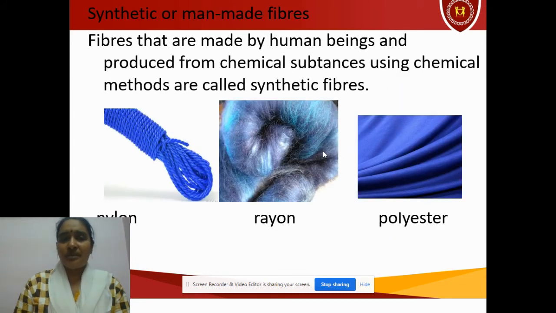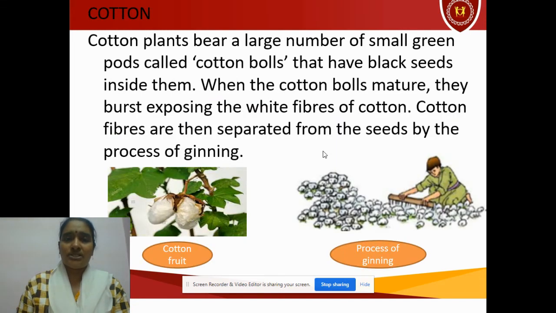Next, synthetic fibers. Synthetic fibers are made from chemical substances. That's why they are called man-made fibers. Why? Because we are not obtaining anything from either a plant source or an animal source. Here you can see the examples: nylon, rayon, and polyester.